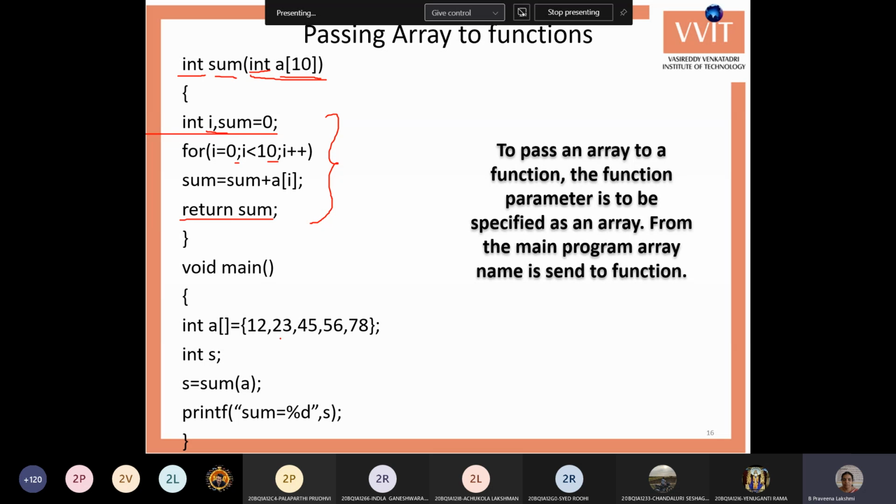Okay, for this in the main you need to create an array, initialize that array, call the function and pass only the array name. Here you need not pass the index, you just pass the array name.